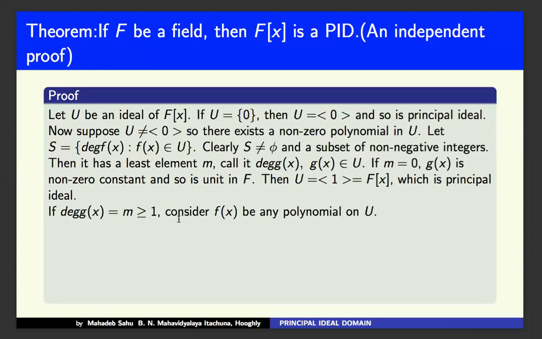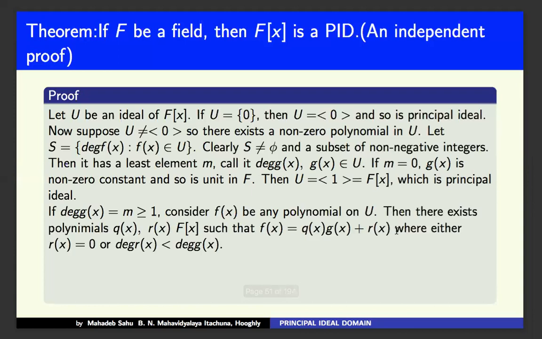So now consider f(x), a polynomial in U. Then there exist polynomials q(x), r(x), just using the division algorithm, such that f(x) = q(x)g(x) + r(x), where either r(x) = 0 or degree of r(x) is less than degree of g(x). You know the division algorithm in the polynomial ring.